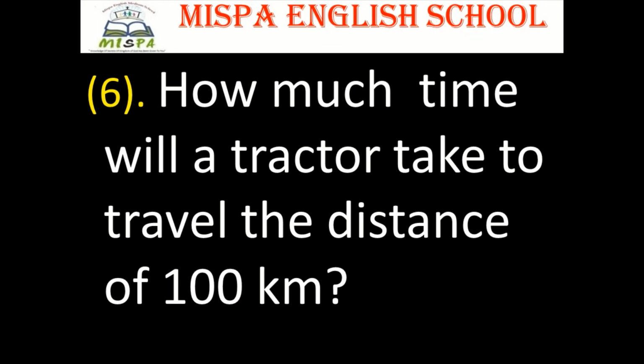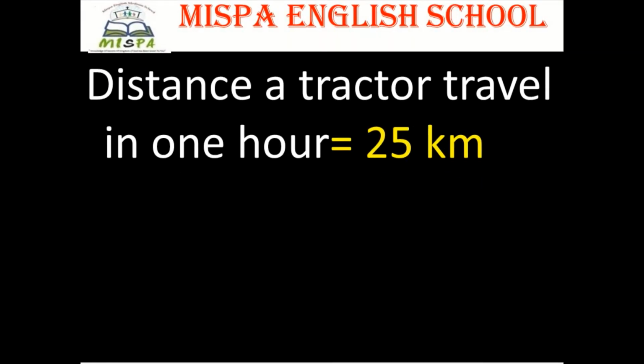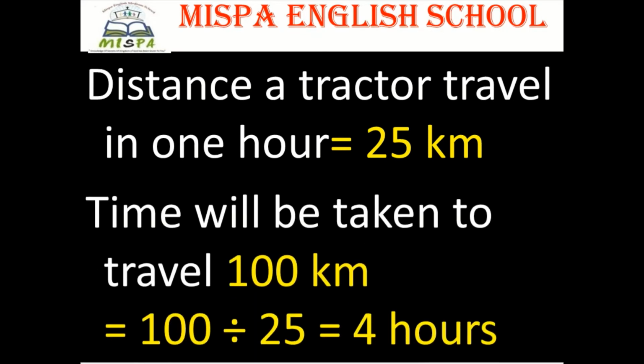Question number 6. How much time will a tractor take to travel the distance of 100 kilometers? Answer, distance a tractor travel in 1 hour is equal to 25 kilometers. Time will be taken to travel 100 kilometers is equal to 100 divided by 25 is equal to 4 hours.